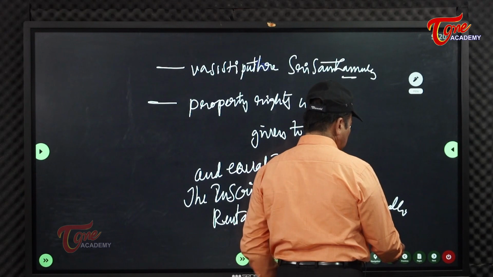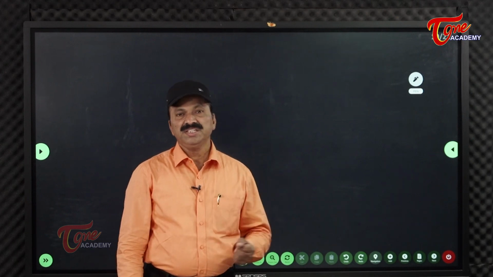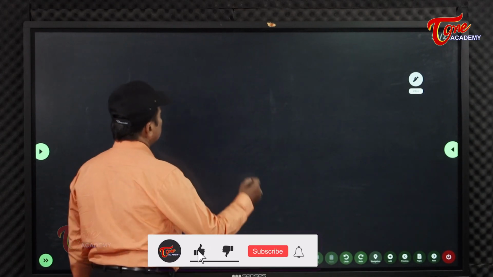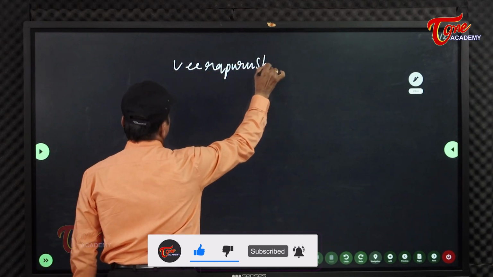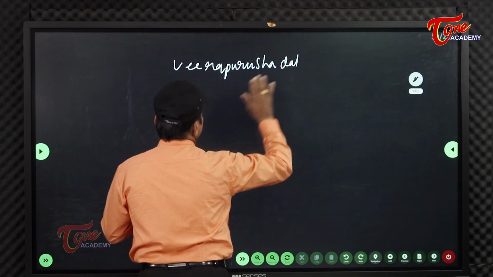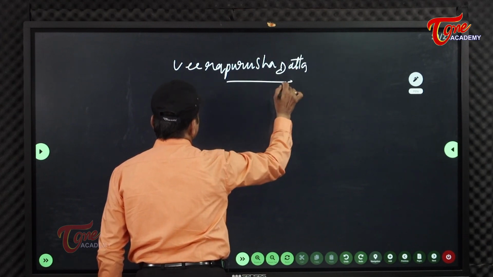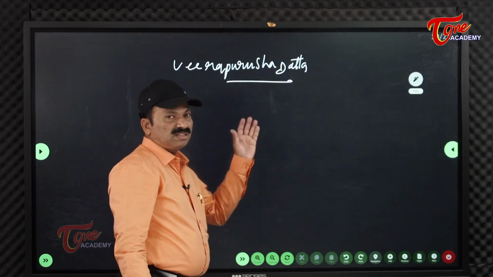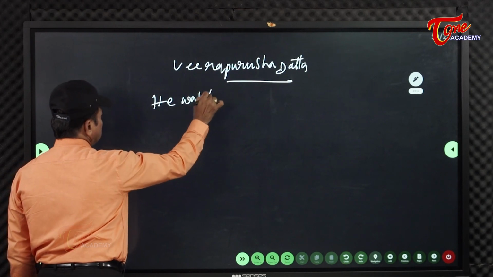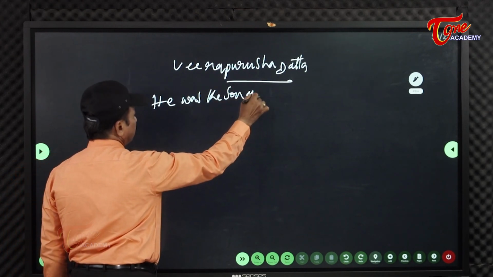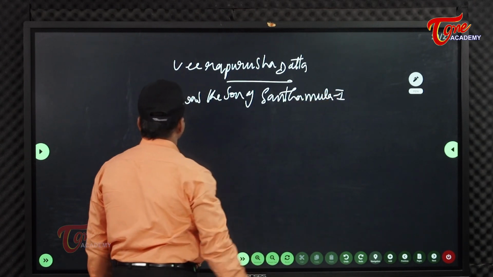Then we have to see one of the important characters, the second ruler, Veera Purushadatta. Veera Purushadatta is also one of the important characters. He was the son of Shantamula I.